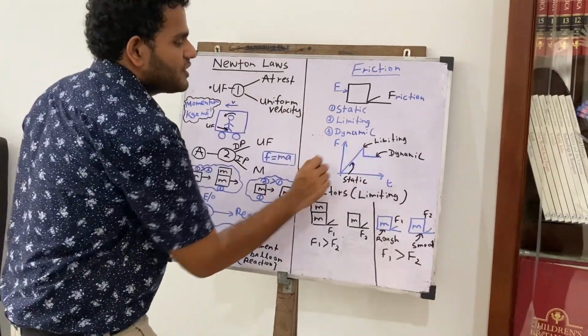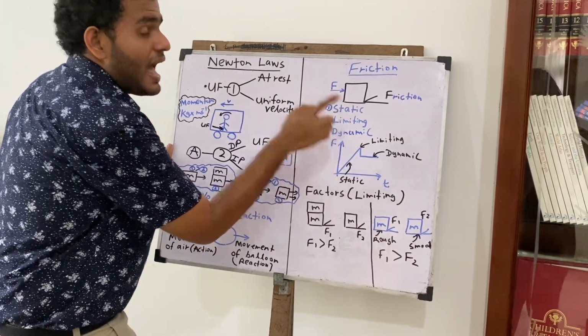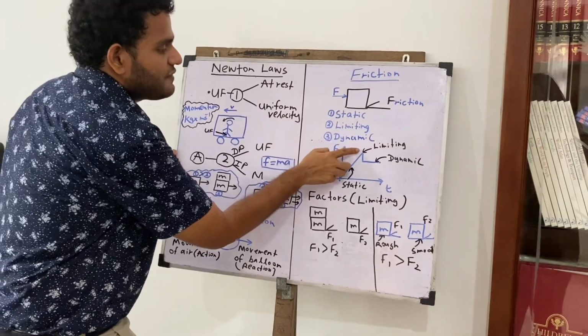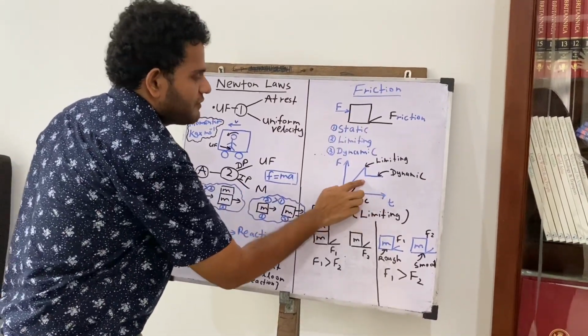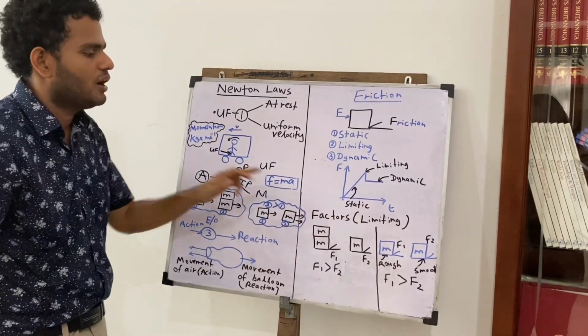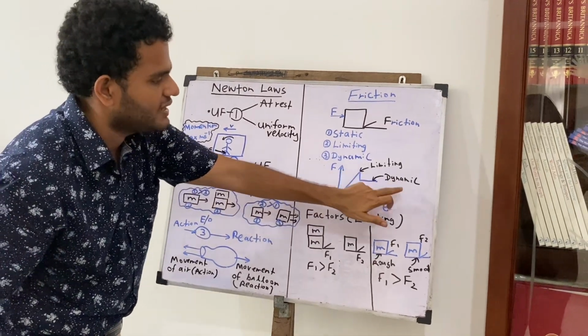When talking about the limiting friction, this is the point of the limiting friction. හැම වෙලේම always the limiting friction is a bit higher than the dynamic friction. මෙන්න මේ වගේ graph එකකින් අපිට පෙන්වන්න පුළුවන්. This is the static friction, this is the limiting friction, and this is the dynamic friction.